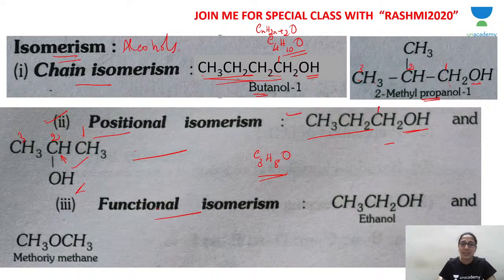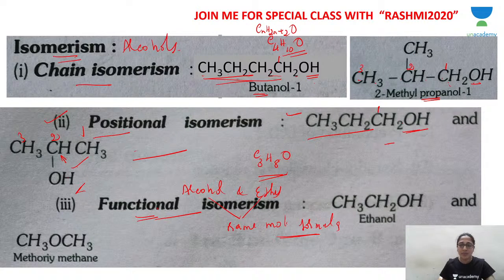So alcohols show 3 types of isomerism: chain, position and functional isomerism. When I say functional isomerism, the functional group itself will be different. You have two classes of compounds. Alcohols and ethers are functional isomers of each other. It's not any alcohol and any ether, but those alcohols and ethers which have the same molecular formula.